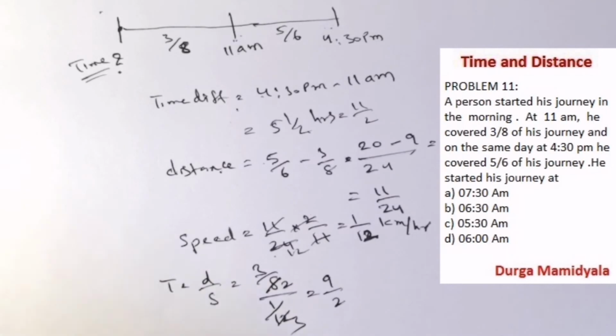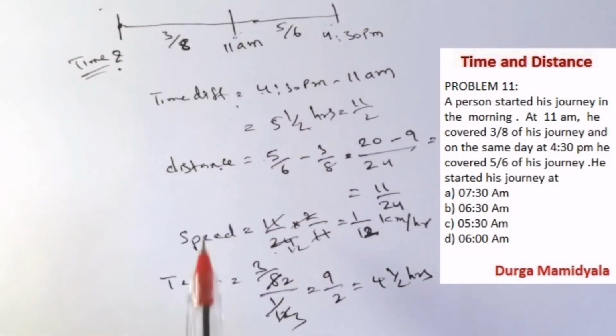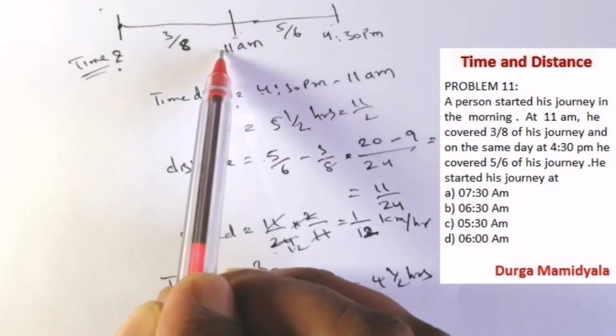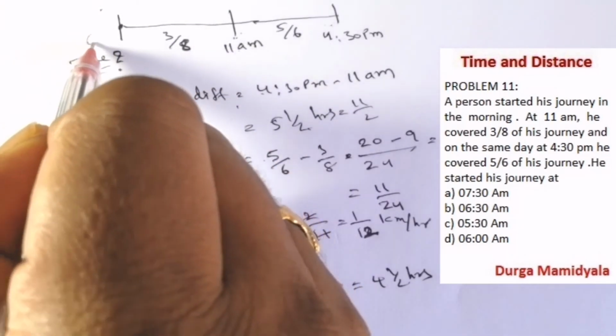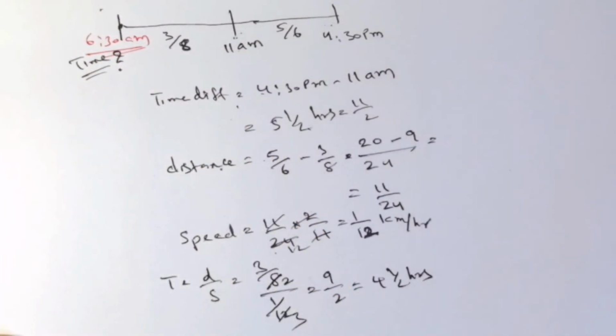So 9 by 2 is nothing but 4.5 hours. So the time here is 4.5 hours. That is, 4.5 hours before 11, he started. That is, he started at 6:30 a.m. This is our answer, right?